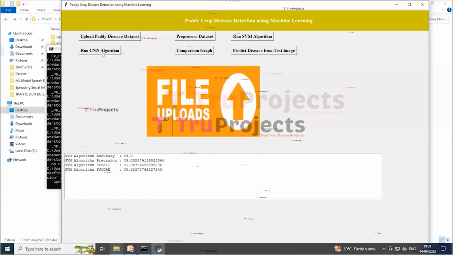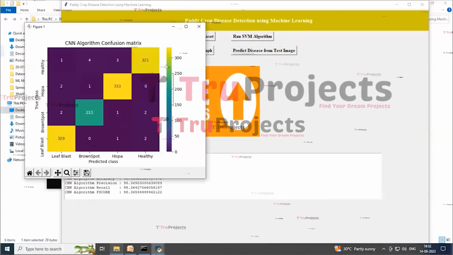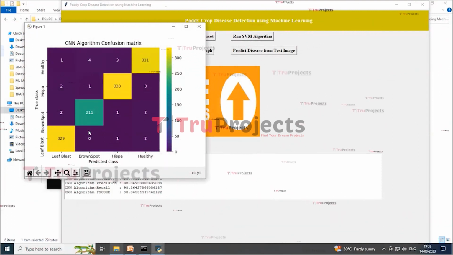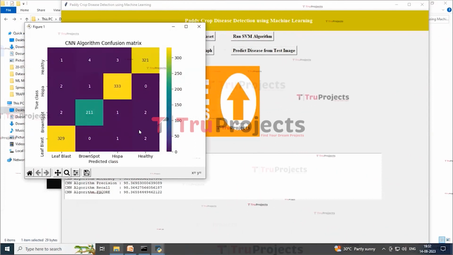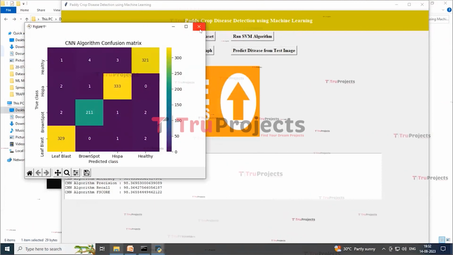Now click on the run CNN algorithm button to get the graph. Here with CNN we got 98% accuracy, and in this confusion matrix graph there are different colored boxes on the diagonal. The diagonal represents the correct prediction counts, and the remaining blue boxes contain the incorrect prediction counts, which are very few. So CNN is accurate in prediction. Now closing this graph.